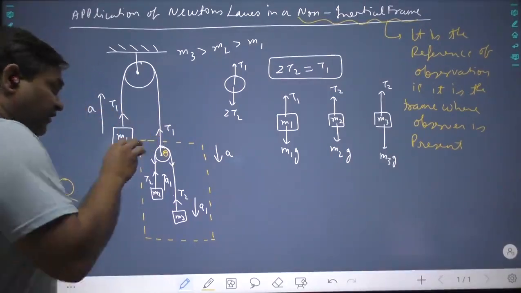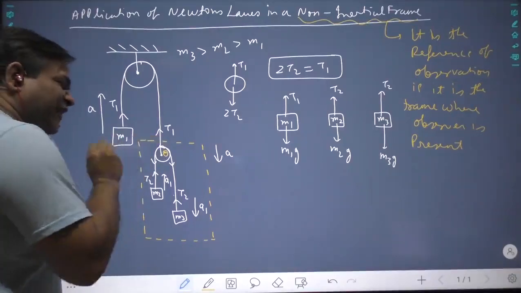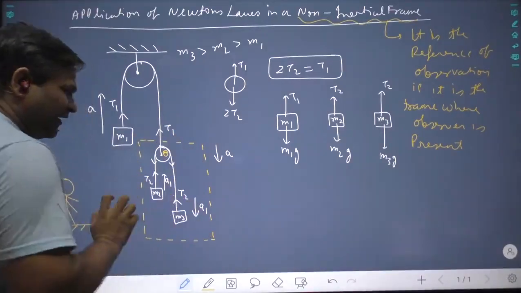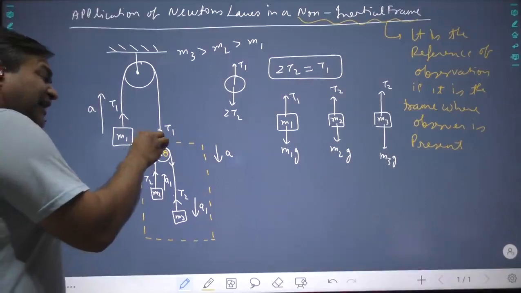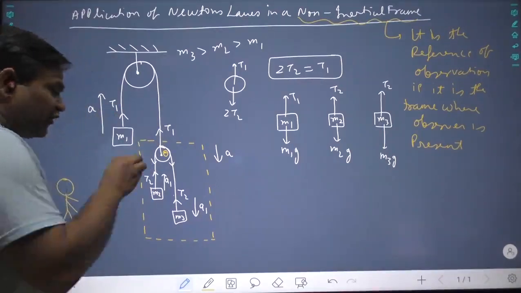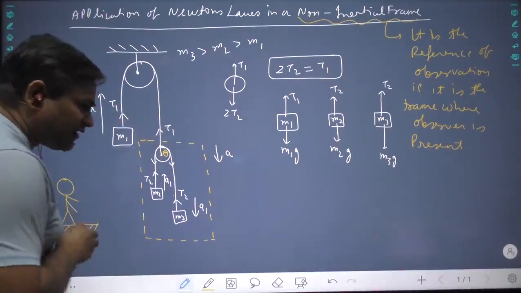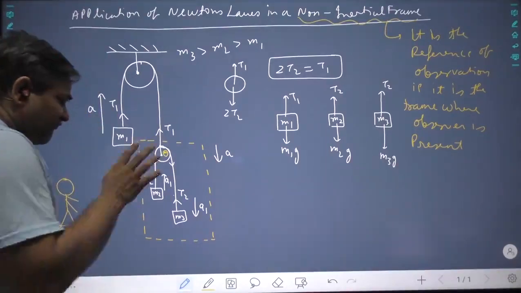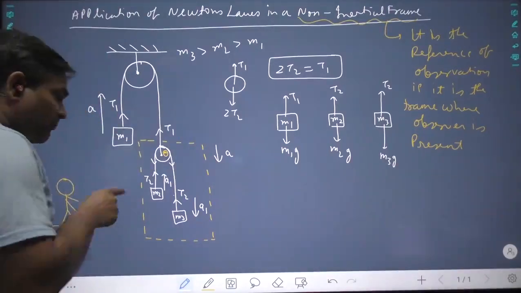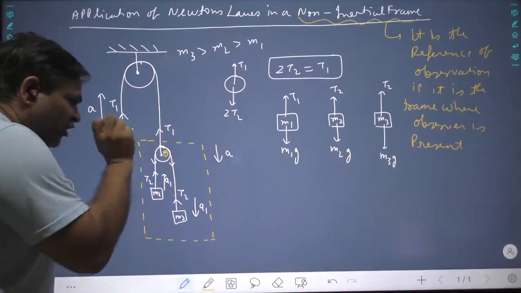Please understand, this person is in a non-inertial frame because this whole thing is accelerating. So according to his observations, we cannot apply Newton's laws of motion because the observer itself is in a non-inertial frame.